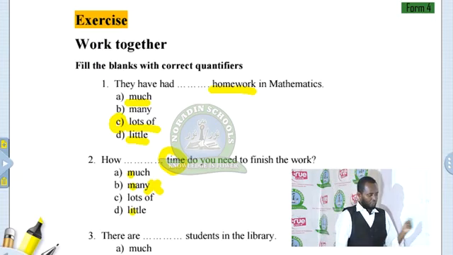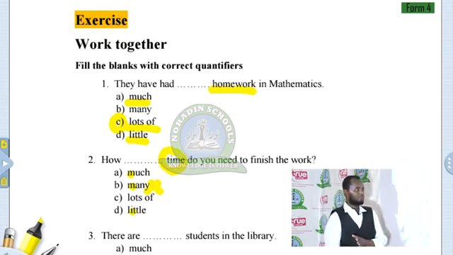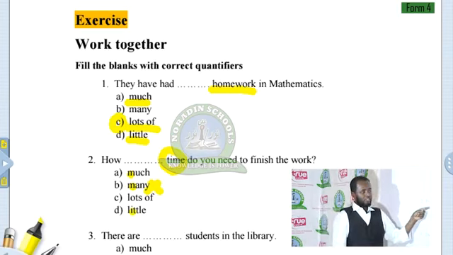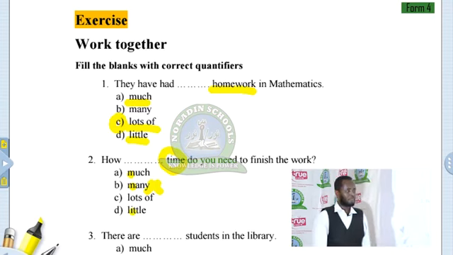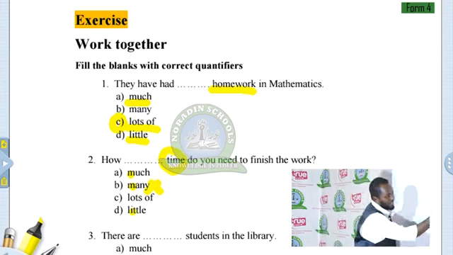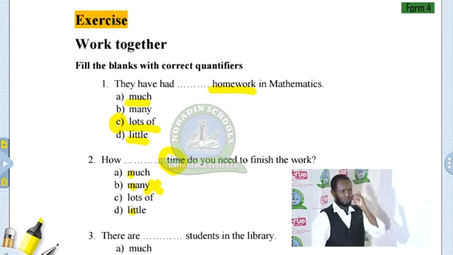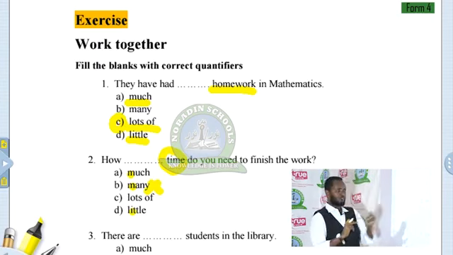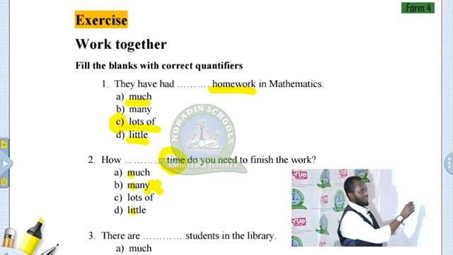And lots of, or little. Much can be used only with uncountable nouns. Lots of can be used with both. Little can only be used with uncountable nouns. So here is time. Time is uncountable. We have two reasons to consider for this one. Number one, here is a question.